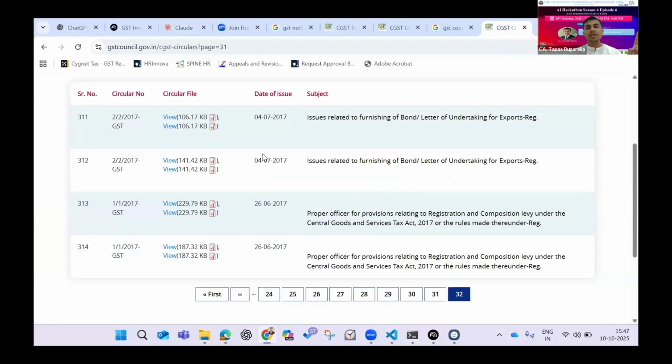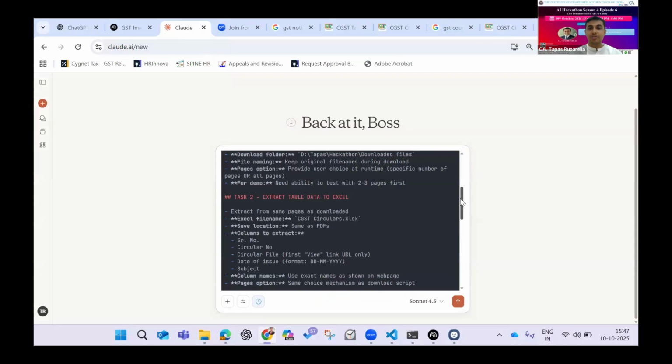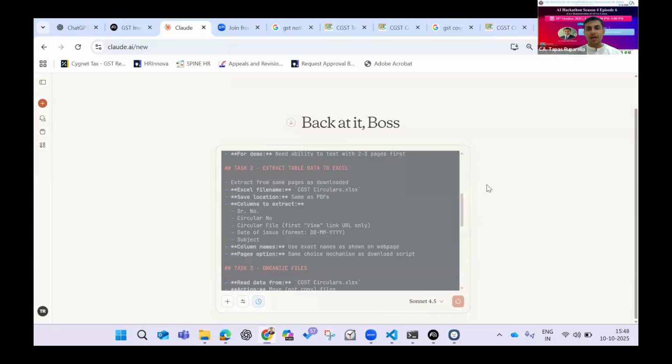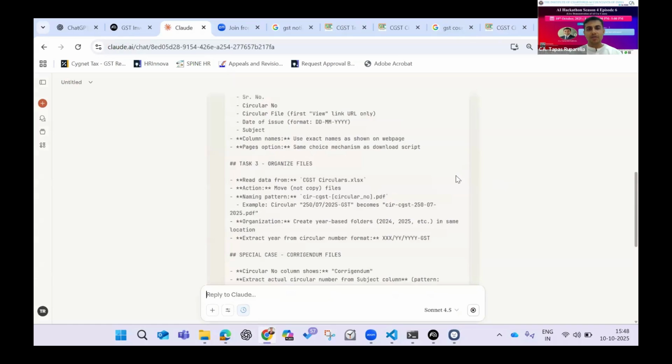So if you see here, there is an entire table that is available which contains the details of serial number, circular number, what is the date of issue, and what is the subject, which is very easy for somebody to refer. So that is the instruction that has been given. The second task that has to be done is to download the data into Excel, and I'm just running it so that we can also have a look at how it is generating.